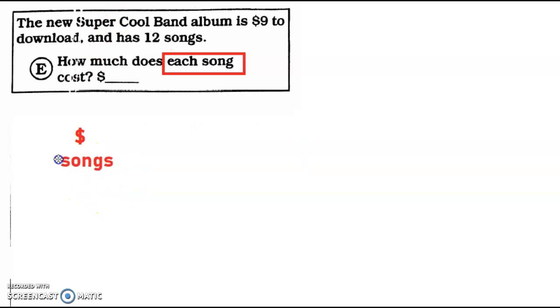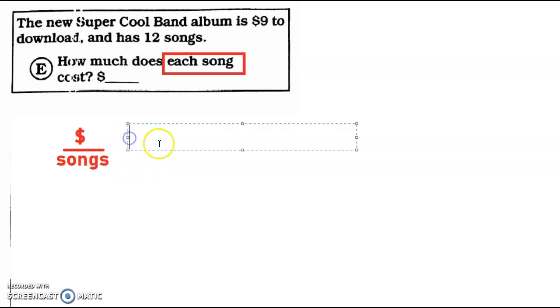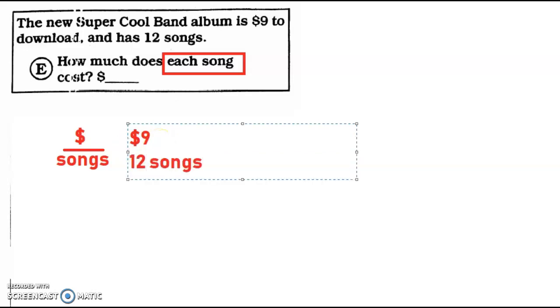Alright, so that's my ratio. Now we fill out what we have. And again, the reason I'm putting songs on the bottom is because we're looking for the one song. So I'm going to have to turn this into one. So let's fill out the information we have. So we have $9 for 12 songs, right? Or if you just want to get rid of the words, it's going to be 9 over 12. Right? Alright, I hope you guys are following along there.